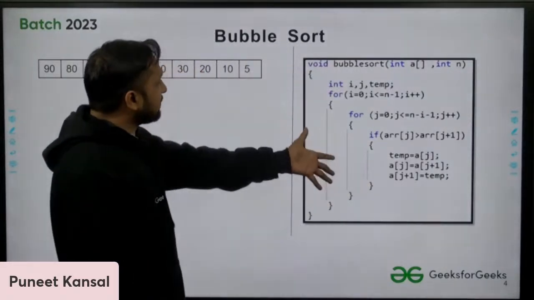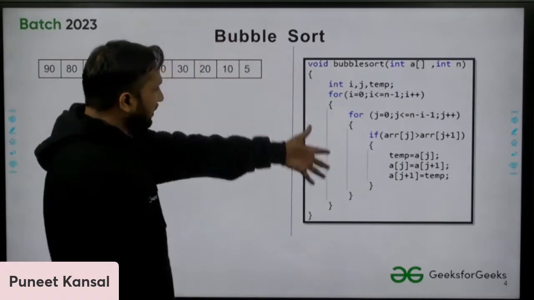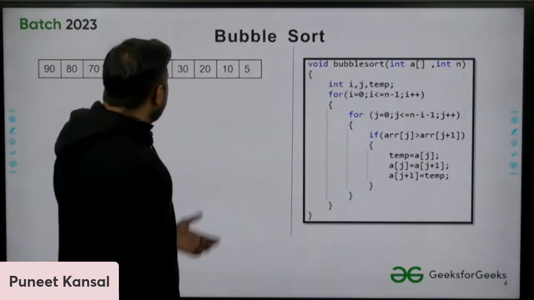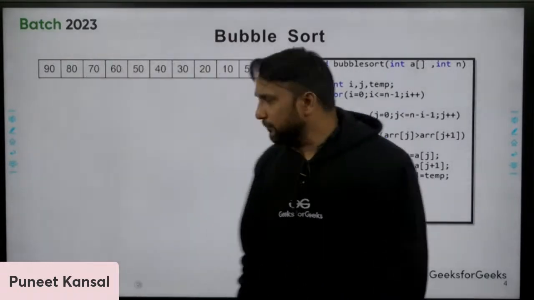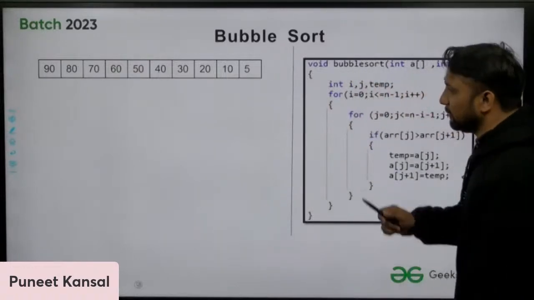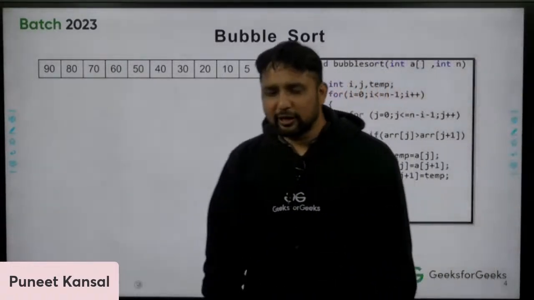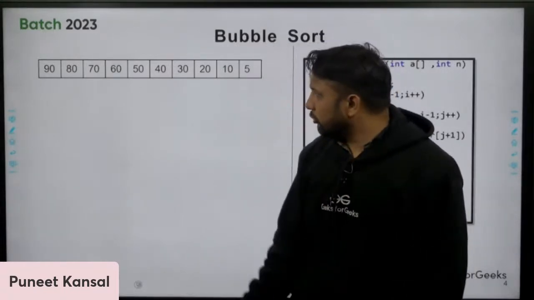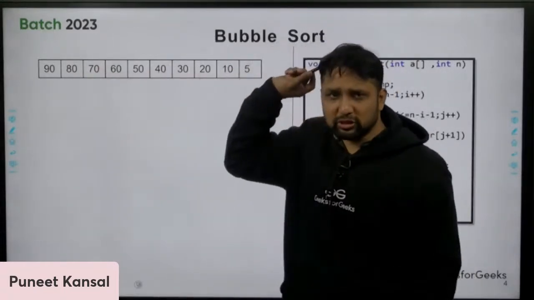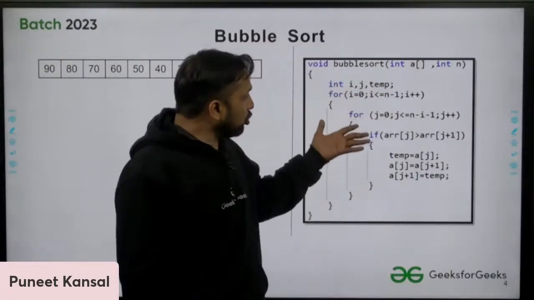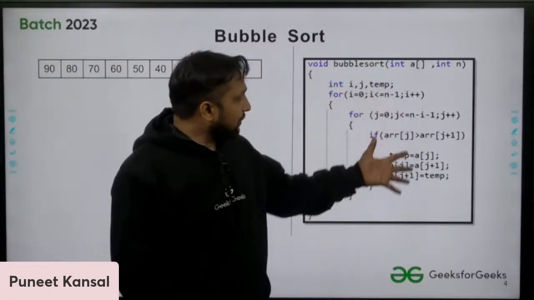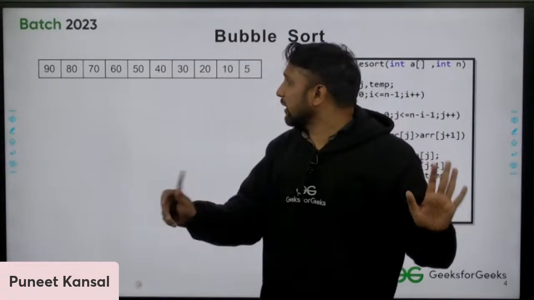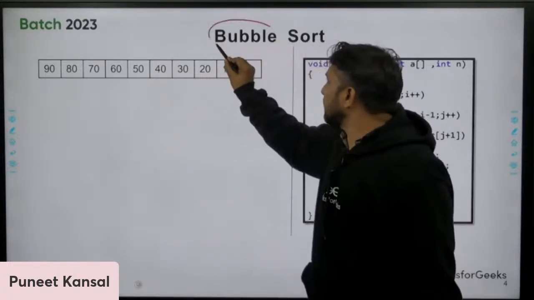So this is the bubble sort, and I have written the bubble sort algorithm here, and I have taken one example. Let me tell you how this algorithm is working. If you know the working, then you will be able to give the answer to every question. I'm going to tell you the logic here, how these two loops are actually working. Very easy. Even we can understand it from its name itself, bubble sort.